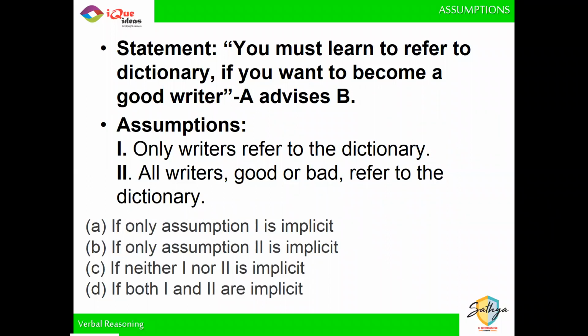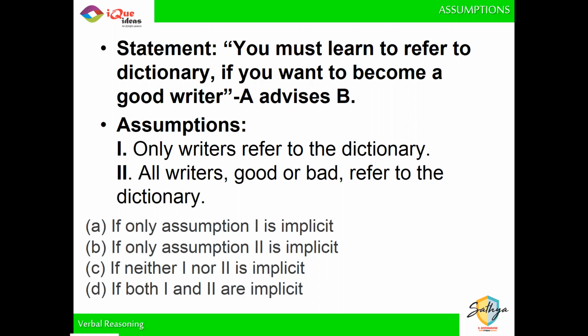But my statement is, to become a good writer, I need to refer to a dictionary, right? So good writers, theek hai. Why do I need to assume that bad writers also refer to the dictionary? My statement is saying that good writers refer to dictionary. So I don't need to assume that all the writers, including the bad ones, refer to dictionary. So even if bad ones don't refer to the dictionary, my statement will still stand. And hence the second assumption is also something which is not required.